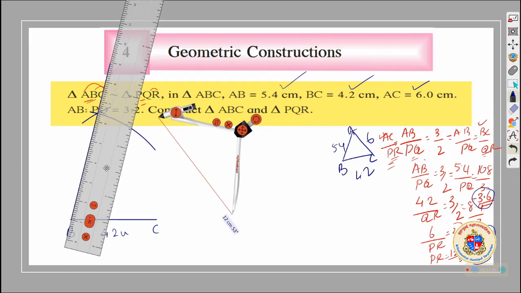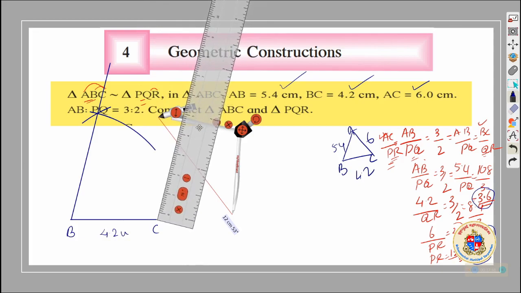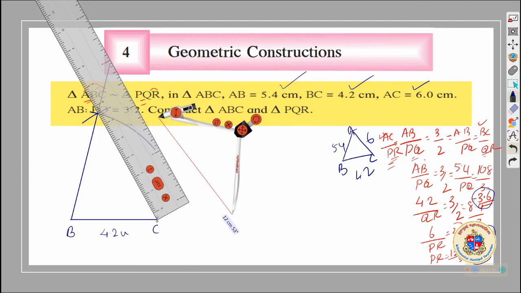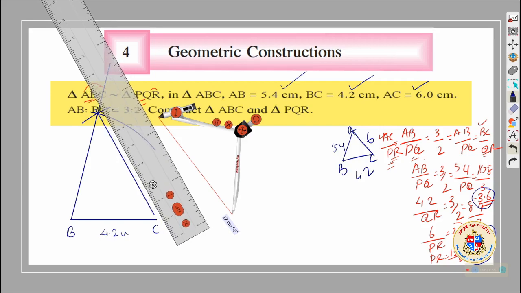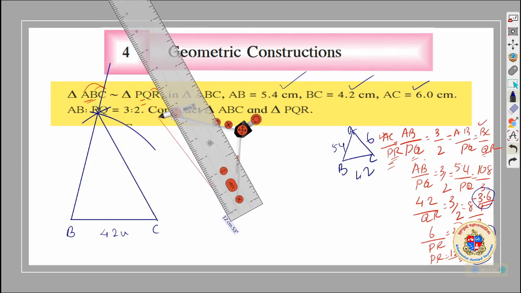Okay, that is one side of the triangle. The other side of the triangle can be drawn here. So you got the point A now, sorry, not B. ABC is drawn, and AB is 5.4 unit, and here it is 6 unit.